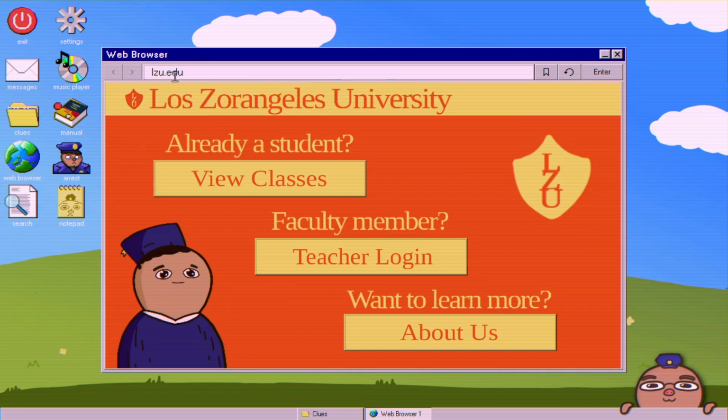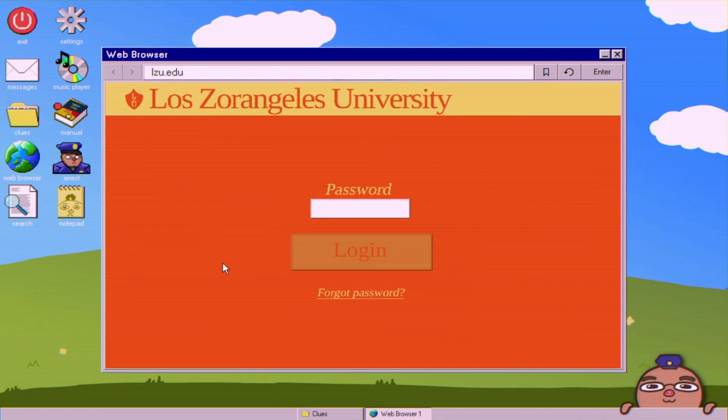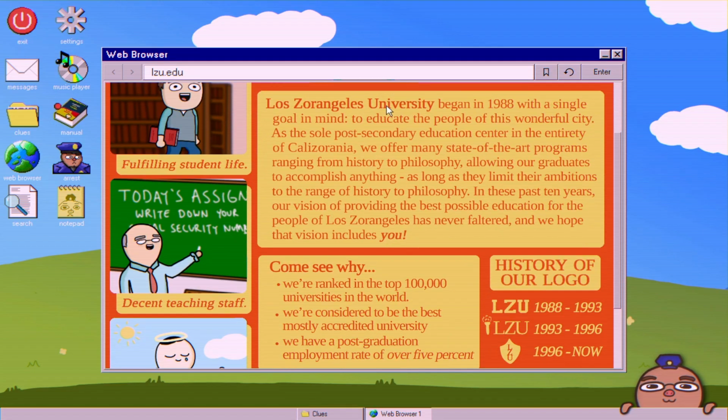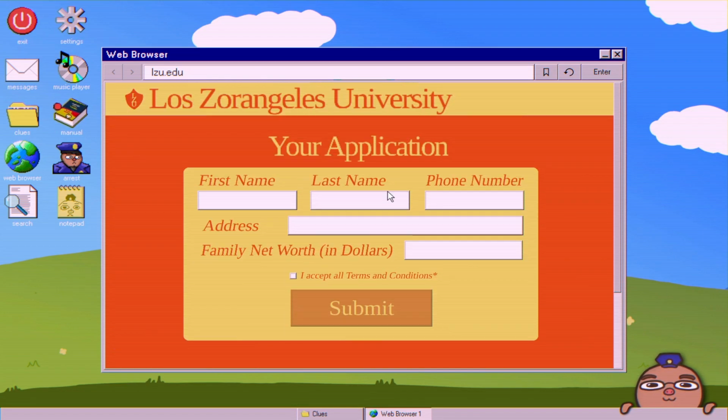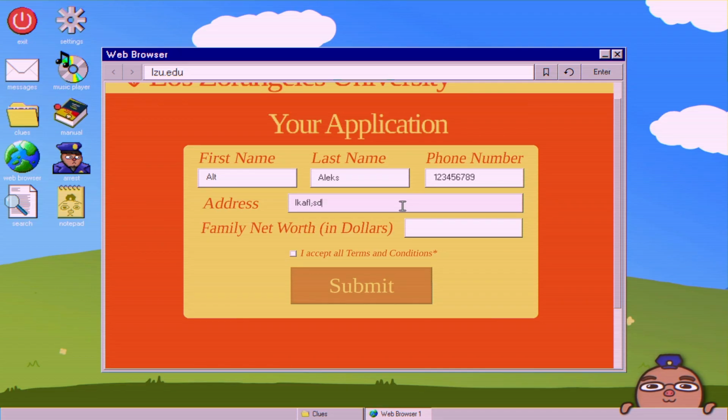So this is the first site we're going to look at. You have the classes, teacher login, which we'll get to in a second, and then the About Us page. Some little history here, and even an Apply For Now button, which you can do. And this doesn't really matter. I mean, you can just mash the keys if you want.